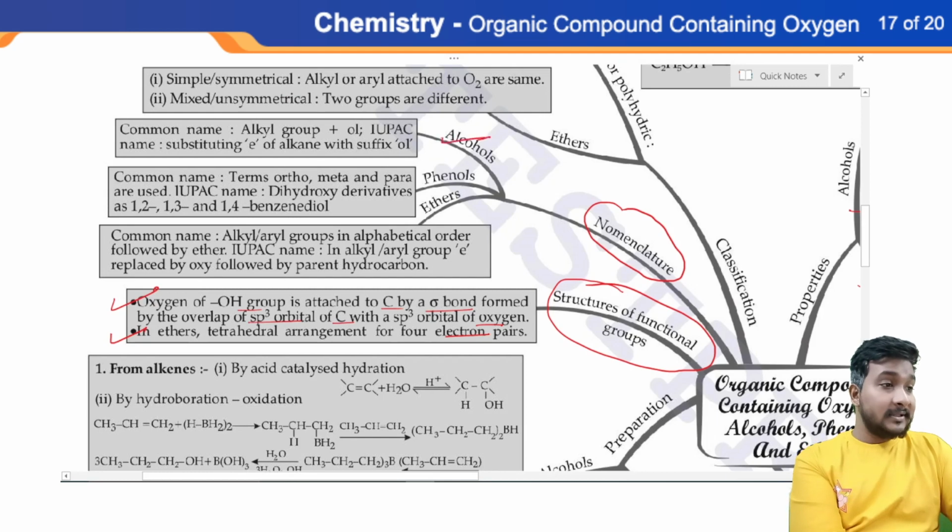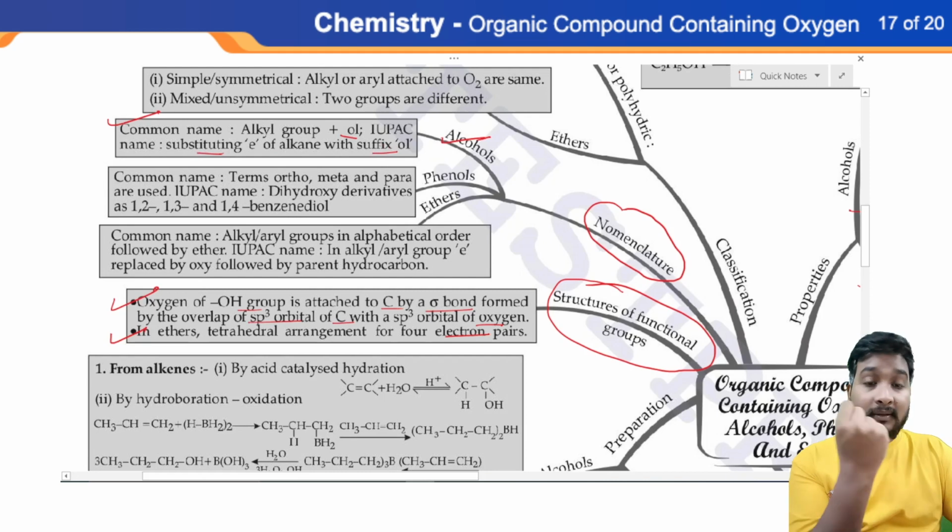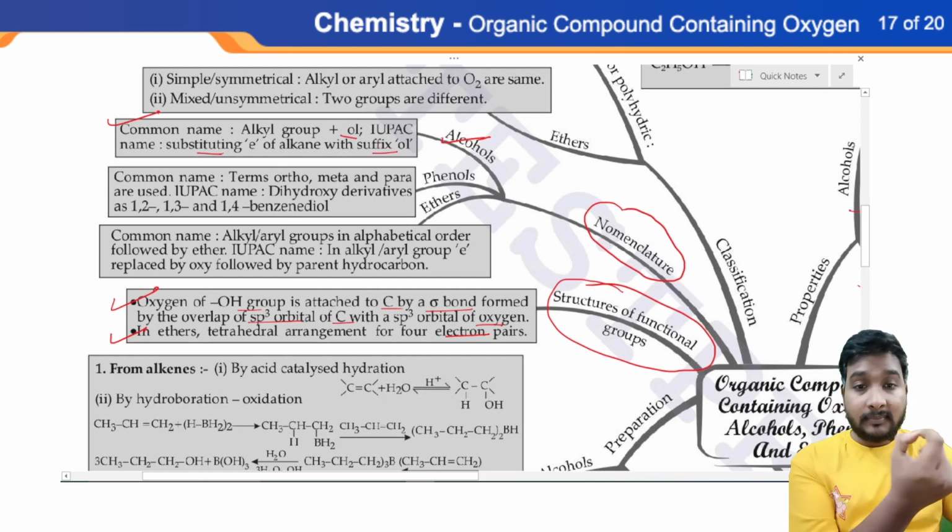Okay, for alcohols, common name: alkyl group plus ol, methyl plus ol, right? And IUPAC naming: substituting the e of alkane with the suffix ol. Methyl plus ol, methanol, ethyl plus ol, ethanol, propanol, butanol, etc. Okay, for phenols,